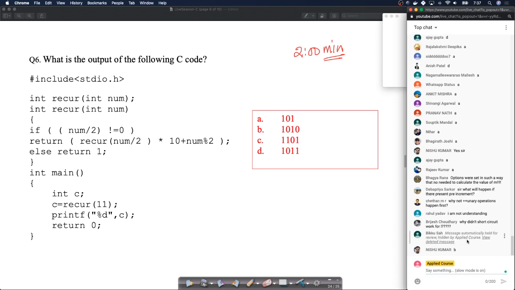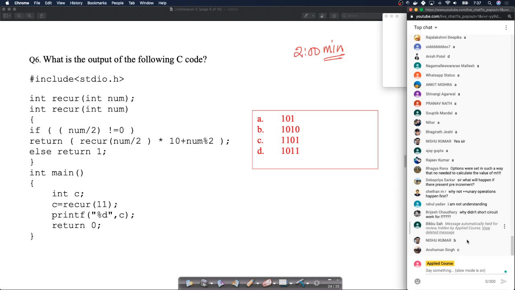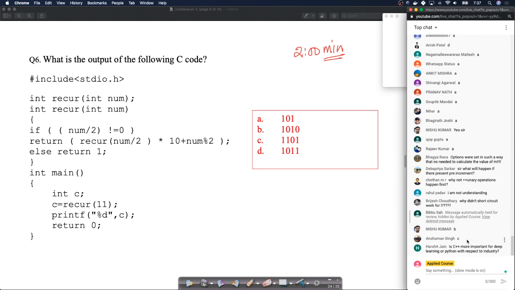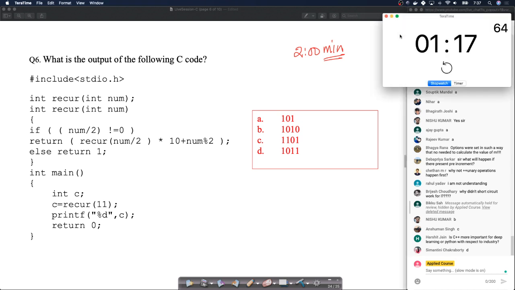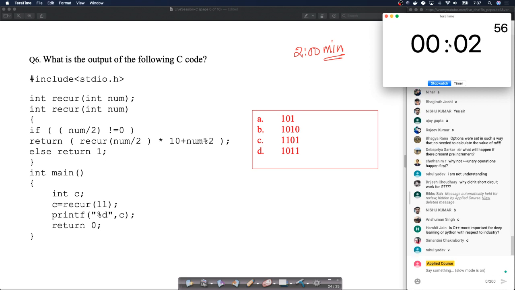Okay, I see a few people putting in the answers. Oh, sorry, let me put in the timer. I forgot the timer, sorry. Okay, so let's take some 45 more seconds.